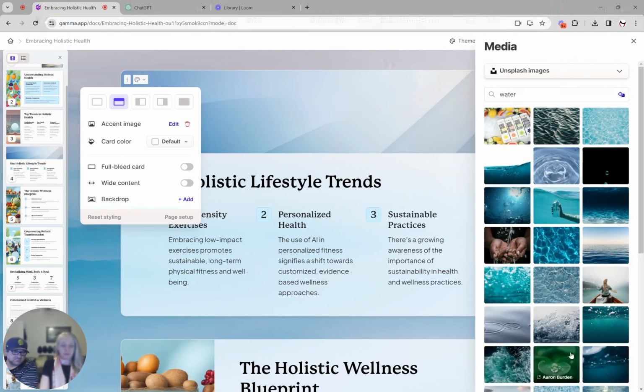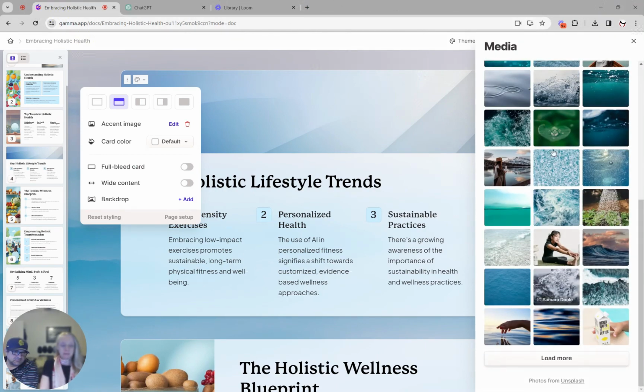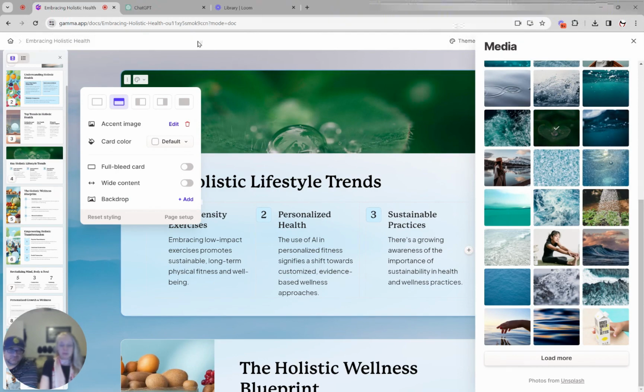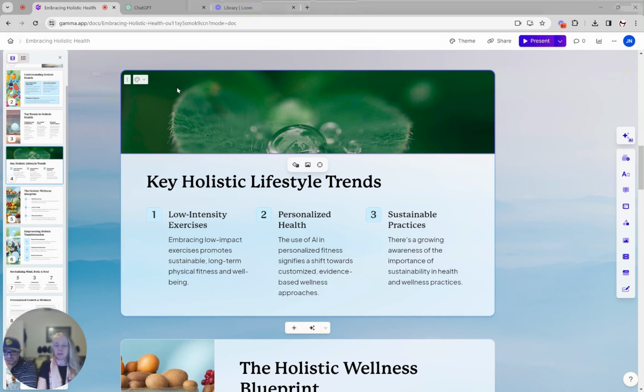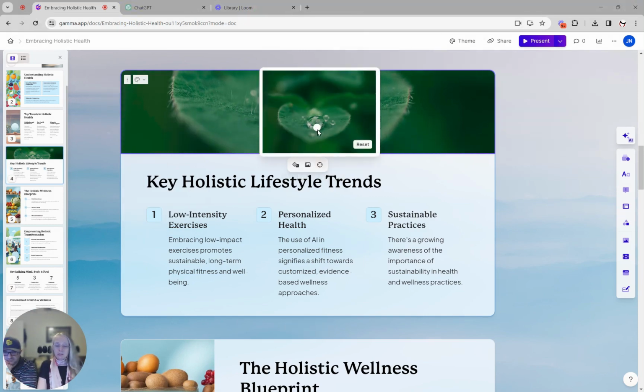We want to load more, just a couple more pictures here, something that might look healthy. Sure, why not? Looks kind of holistic to me. Nature-y. I love nature. Okay, so we'll go ahead and get out of this. The image is all right. Could it change? Yeah, but for time, we're just going to do a quick trim here.